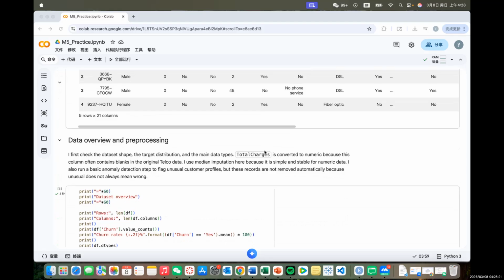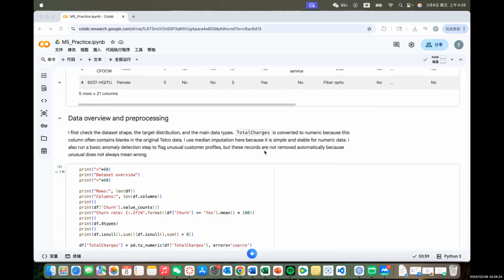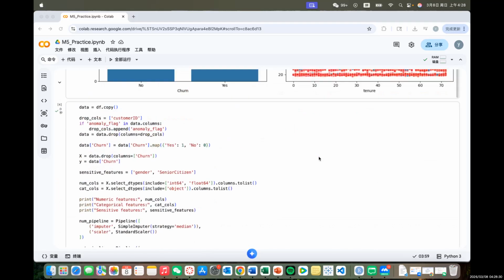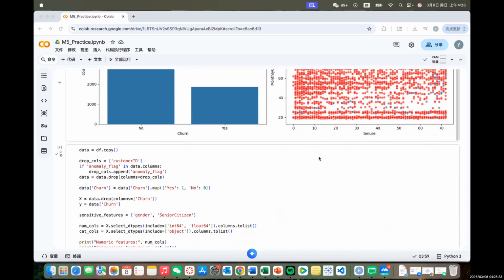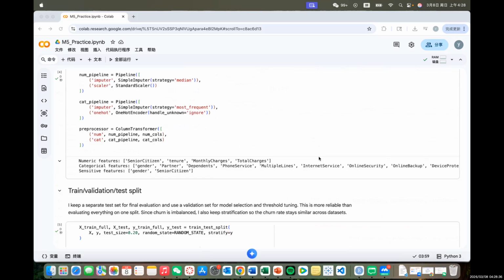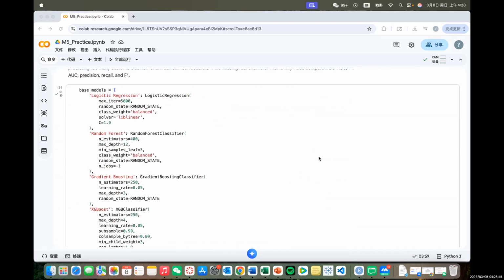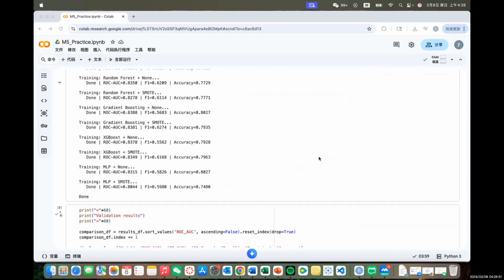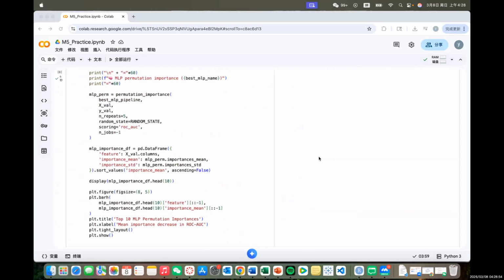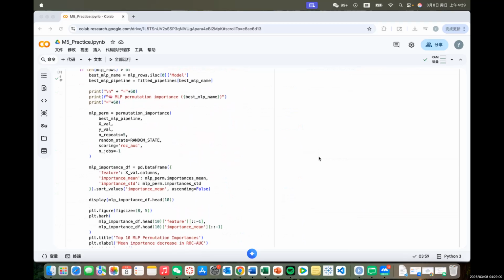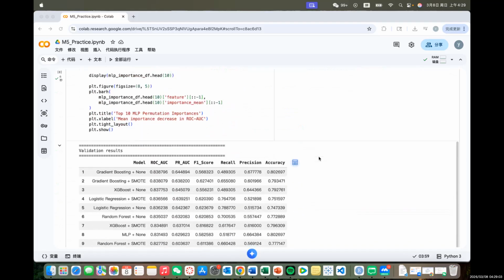For the fairness part, I checked whether the model performed differently for different groups, and I mainly looked at the gender and the senior citizen. Then I compared the group results such as selection rate and some error-related metrics. From the results, the gender difference was not very large, but the gap for senior citizen is more clear. This means the model may affect the older customer differently.